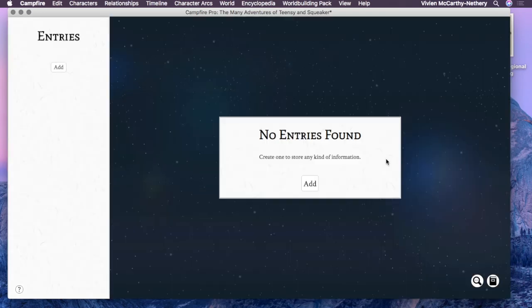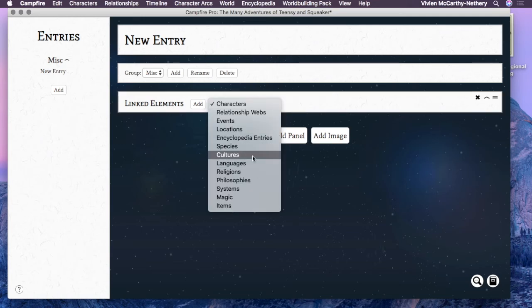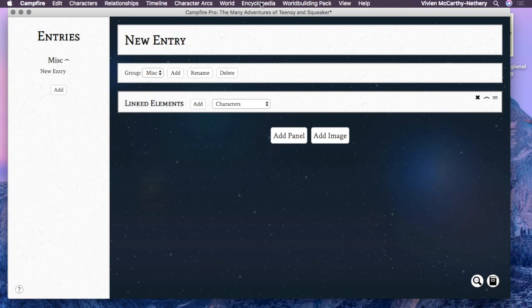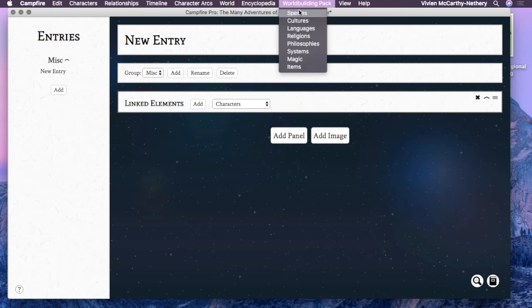Then there's the encyclopedia section, where you can fill out things that you're using in your story, names, references that you would need for an encyclopedia. Say you have a reader who's eventually going to want to understand what a certain item is or what a certain word means, you would create the entries there.